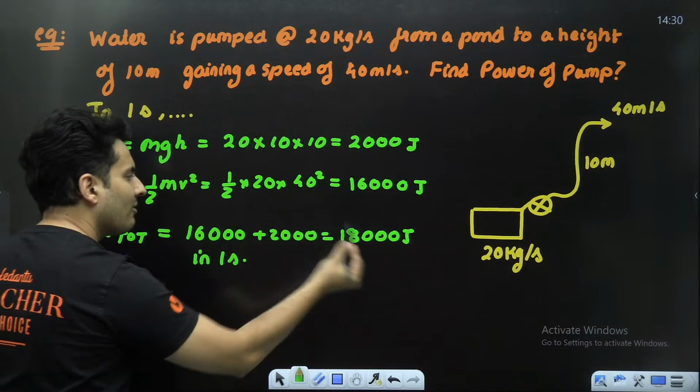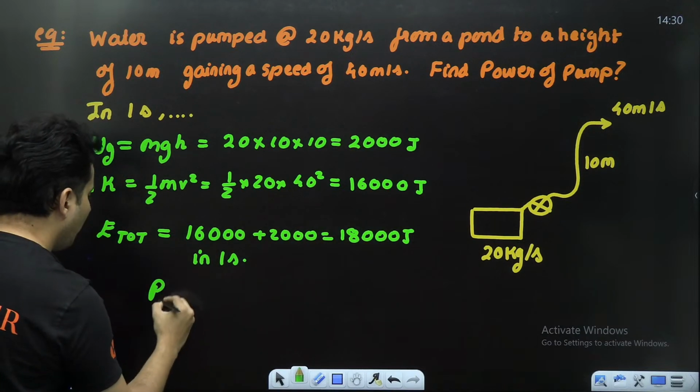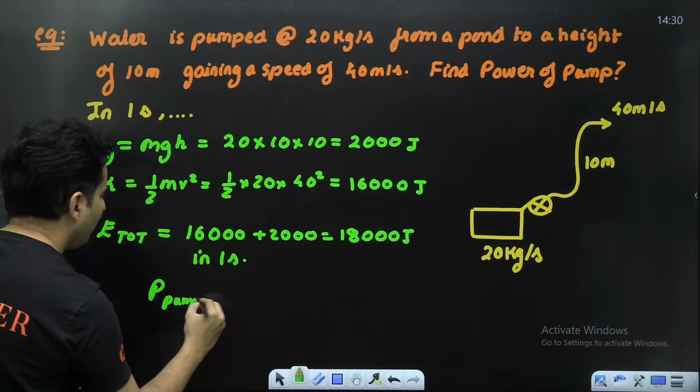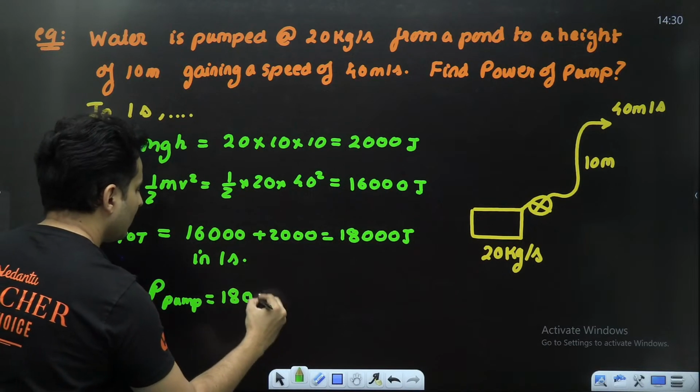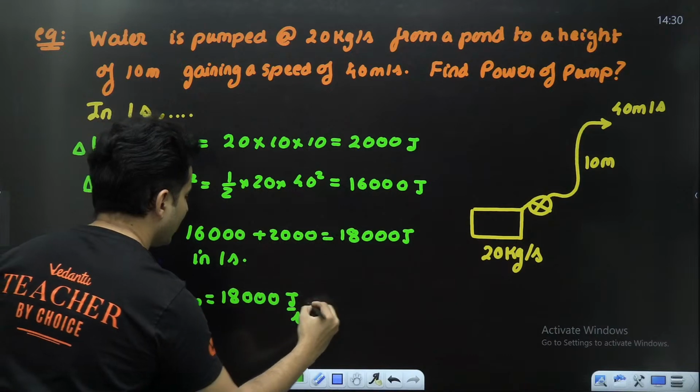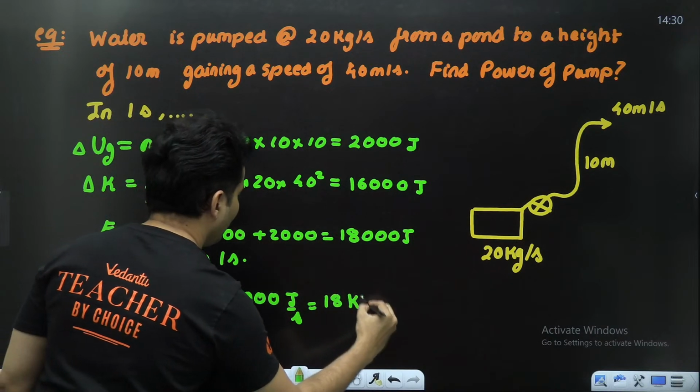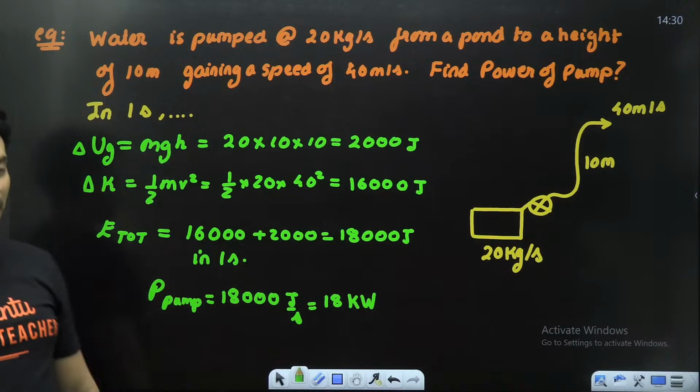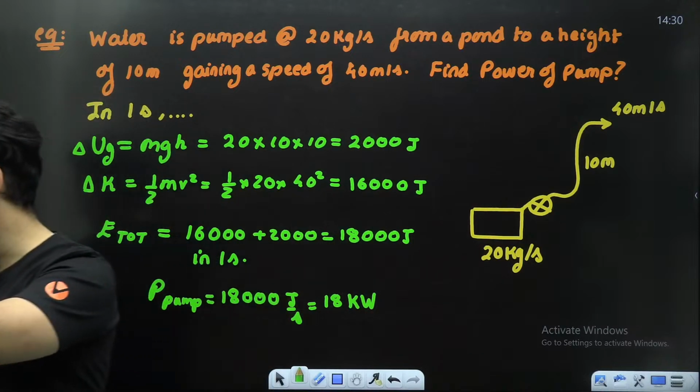All this energy you have gained from whom? The pump. So the power of that particular pump is nothing but 18,000 joules per second, which is 18 kilowatt. So the power of the motor is 18 kilowatt.